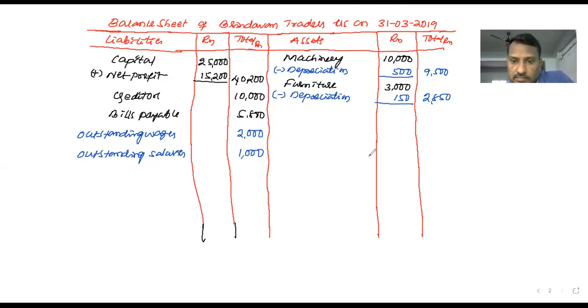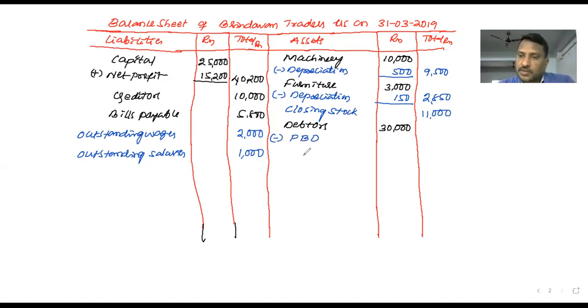Next, closing stock, which is in an adjustment. Closing stock, 11,000. After this, debtors, value of the debtors 30,000, adjustment is there. From this, minus PBD, abbreviation of provision for bad debts.